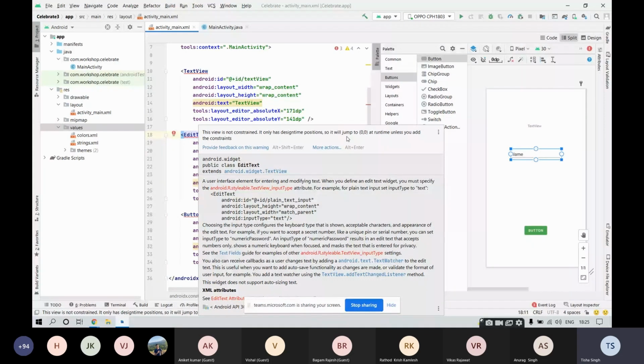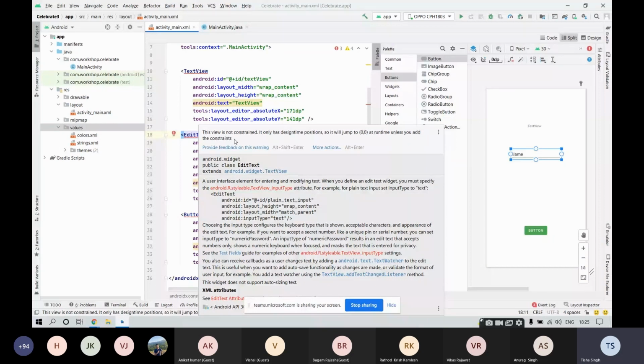Now what does this mean? Whatever we are doing, these are the design time positions. Once the application is compiled by Android Studio and the compiler that is being used, it will jump to these coordinates, that is 0, 0, at runtime. Fine. So we need to constrain it.